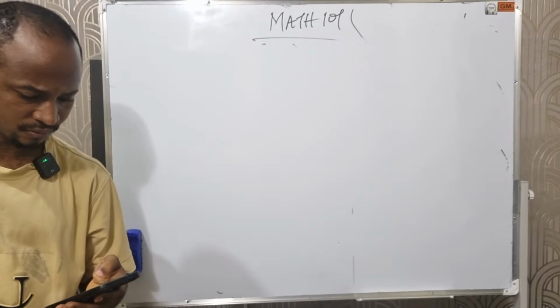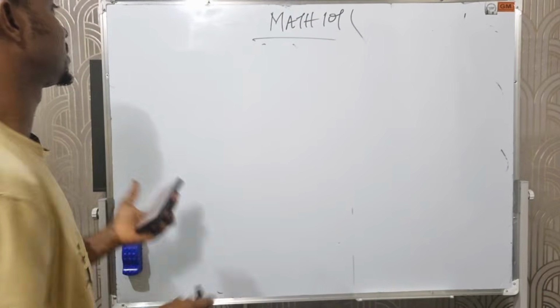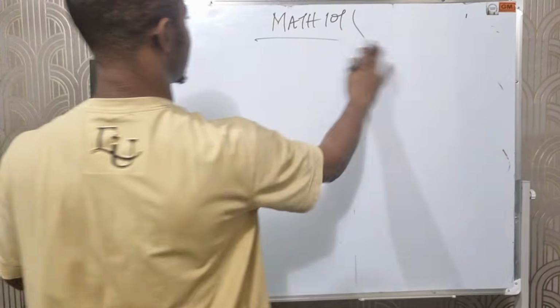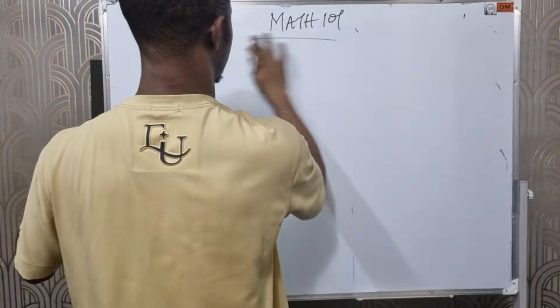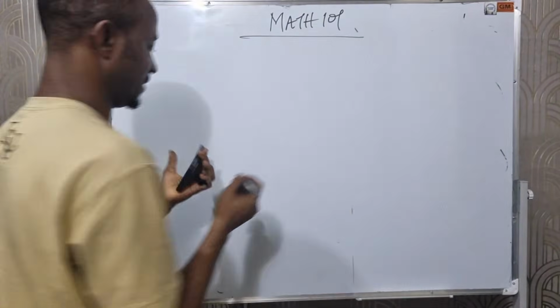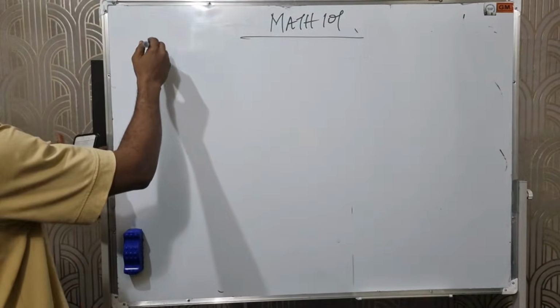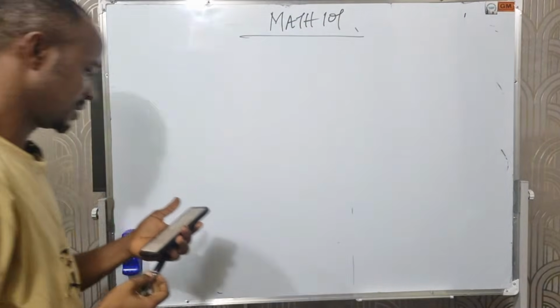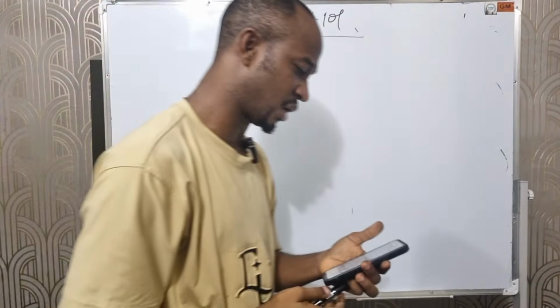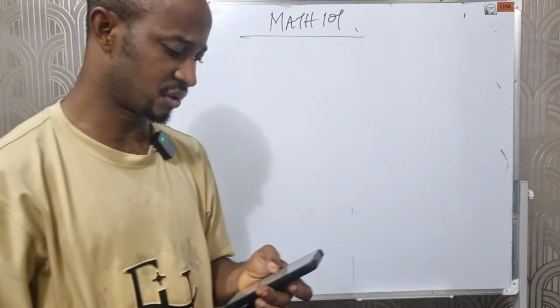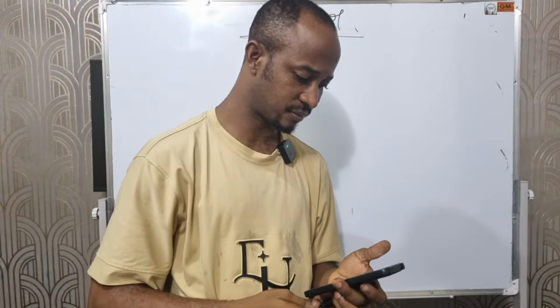Question number 2 says, in a class of 32 students, please take note of this question. In a class of 32 students, a student can either do a course in physics or biology or both.